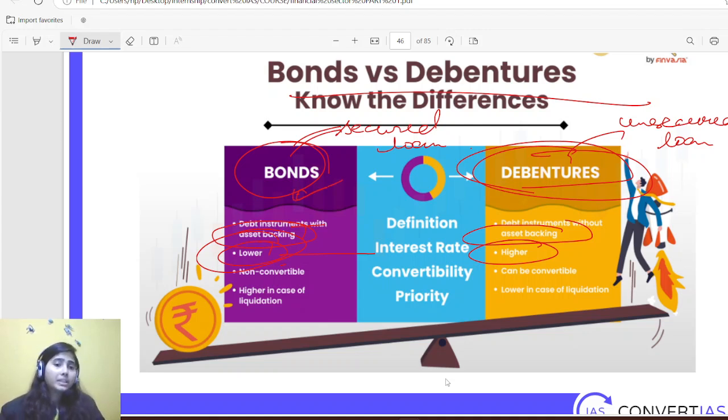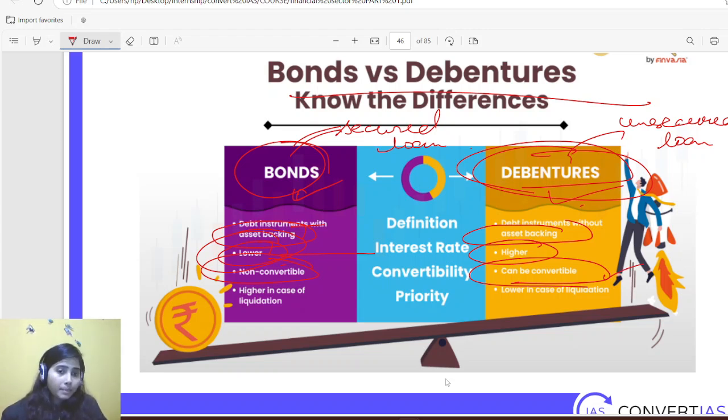Bonds are non-convertible. If you have purchased a bond of any particular company, you cannot ask to convert it into equity shareholding in that company. But in a debenture you have that option. If you have that condition in your agreement, then it can be convertible as well. You can convert those debentures into equity shareholding.